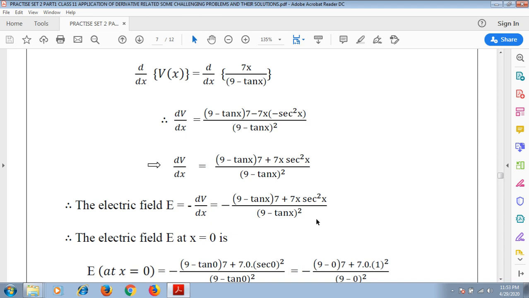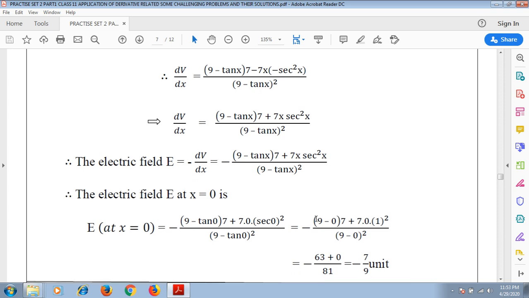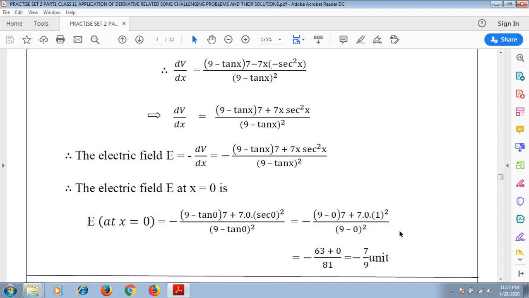But according to the problem, we need to find the electric field at x equals 0. So we put x equals 0 in the expression for the electric field, and we have minus ((9 minus 0) into 7 plus 7 into 0) divided by (9 minus 0) whole square, which results in minus 63 by 81, ultimately resulting in minus 7 by 9 unit, which is the electric field at x equals 0.